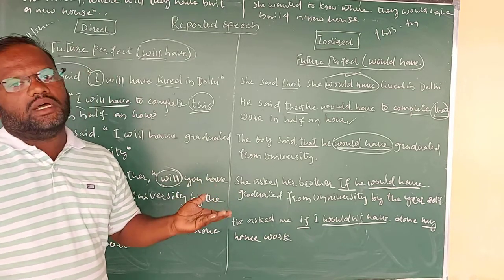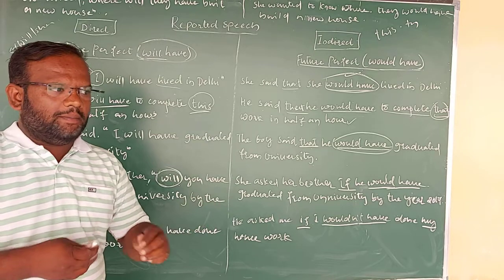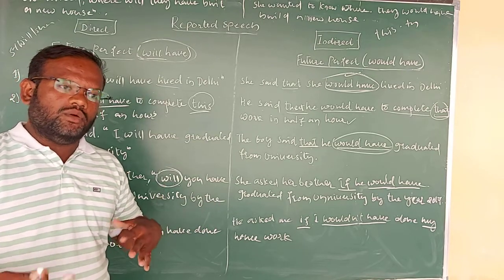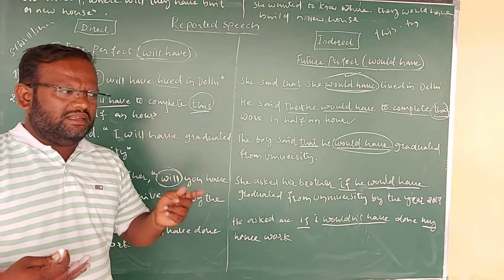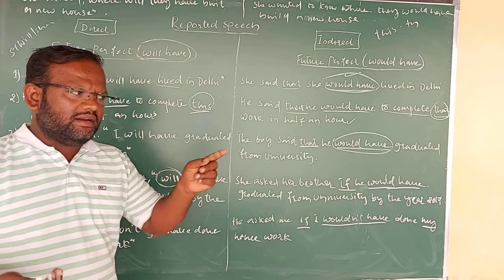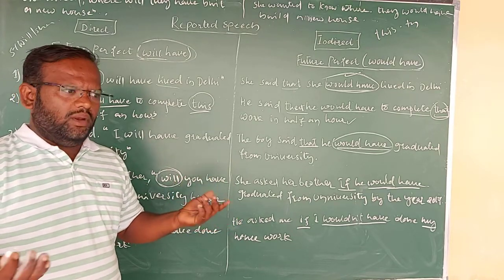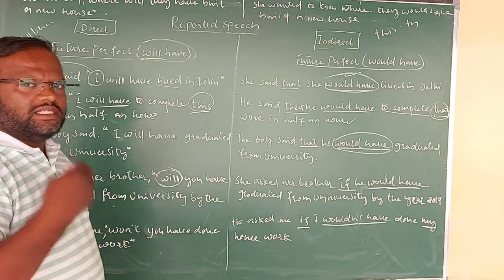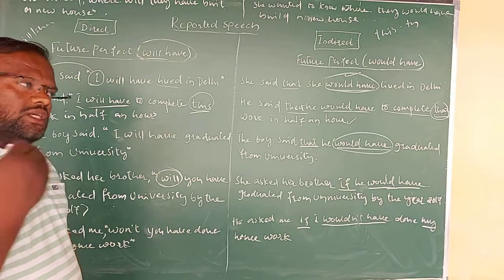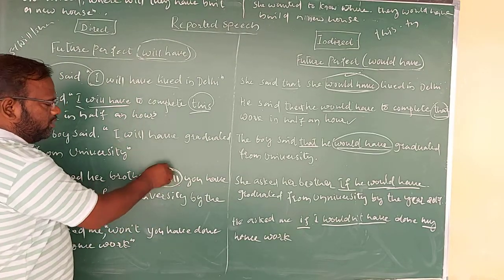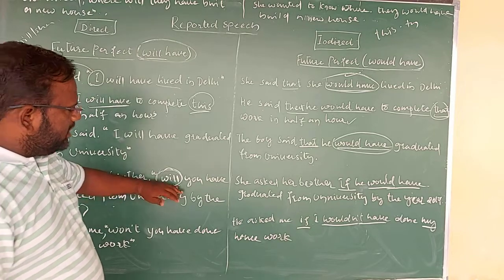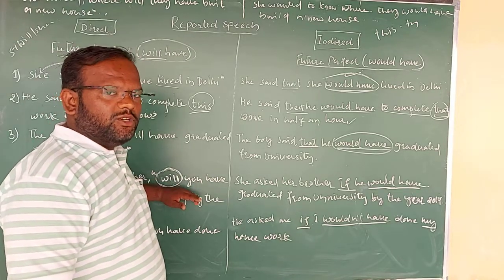Are you coming? Yes or no. Will you take a pen? Yes or no. Will you go? Yes or no. Will you come? Yes or no. Isn't it right? Yes or no. Was that right? Yes or no. Can you lend me a pen? Yes or no. Such questions start with a helping verb, so all the questions or interrogative forms of this kind we can call yes or no type questions.